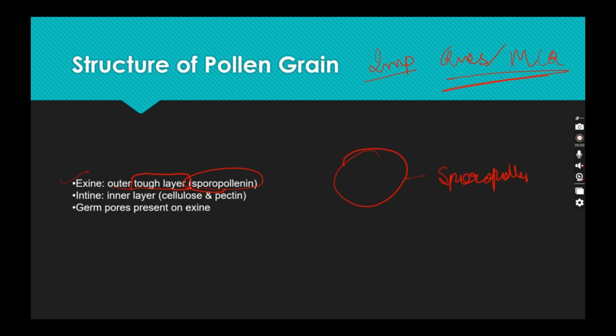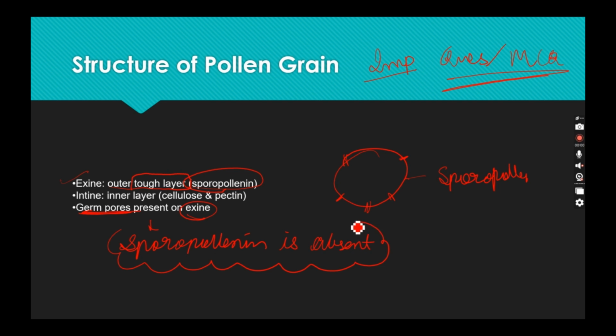environmental conditions. Now, there are some pores here, basically germ pores, where sporopollenin is absent. So, germ pores are where on the exine sporopollenin is absent. This is the place where sporopollenin is absent.